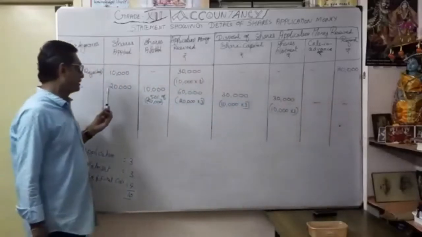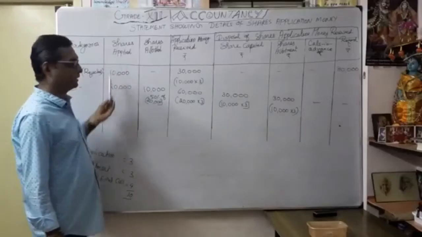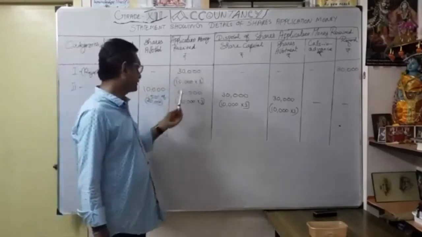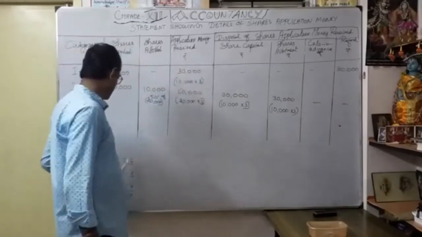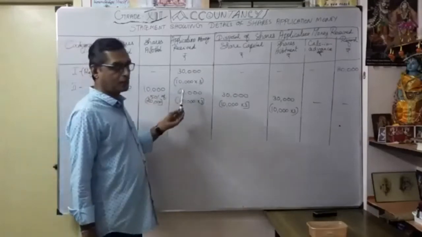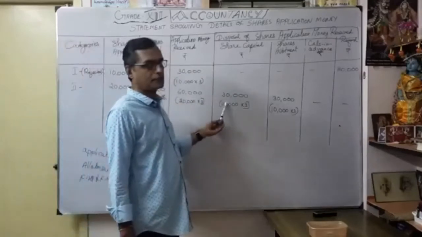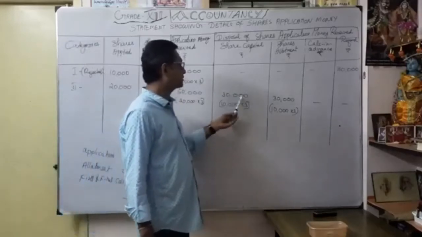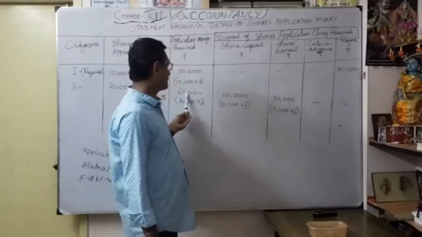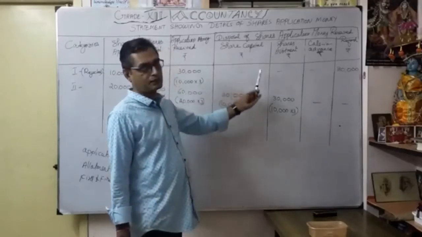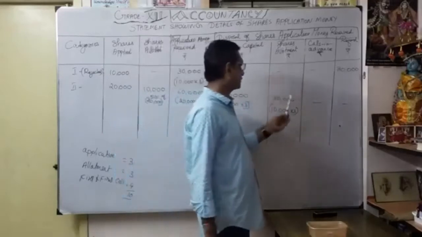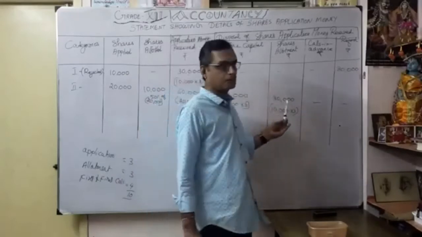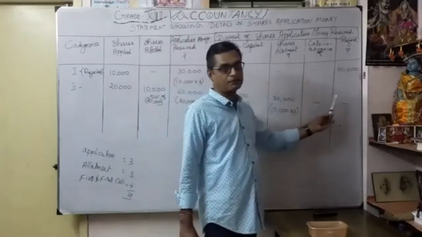Repeat once again. As 20,000 shares applied, only 50% allotted, 10,000. Actually, how much application money received? 20,000 into 3 rupees application, 60,000. How much am I going to transfer? Allotted only 10,000, 3 rupees application. So 10,000 into 3, 30,000 transfer to share capital account. From the 60,000, 30,000 transfer to share capital, balance 30,000 I transfer to share allotment account. So whatever 60,000, I utilized in the share capital and the share allotment account. Here no question of calls in advance and no refund.